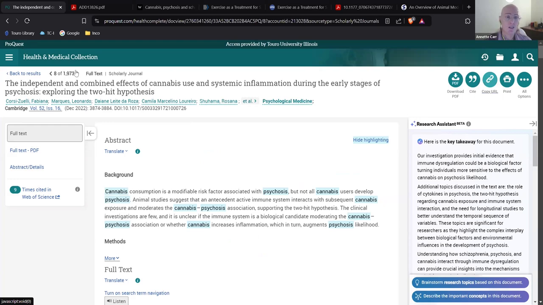So those are two databases that you can use for article research. There are many more, but I don't want to overwhelm you. If you need any more help, just contact us and we'll be able to help you find out where you can start your research. Okay.